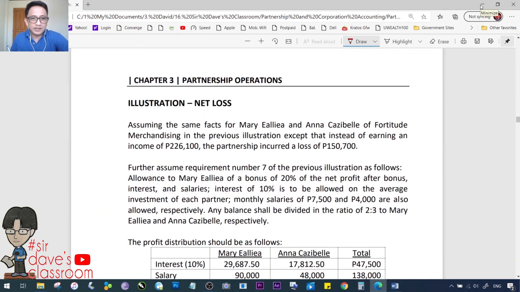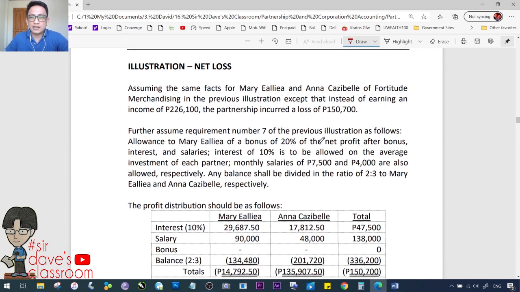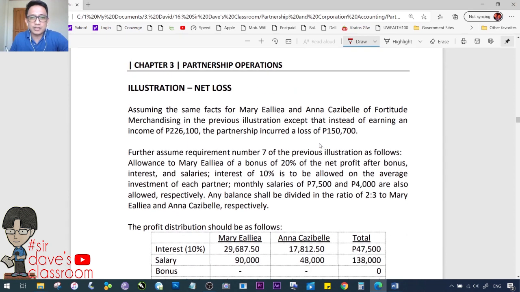Okay? Alright, second to the last section of our chapter 3, illustration net loss. Assuming the same facts for Mary Elia and Ana Casibel of Fortitude Merchandising in the previous illustration, so yung katatapos lang, except that instead of earning an income of 226,100, loss of 150,700 ang nangyari. Further, assume requirement number 7, tulad ng sabi natin, yung katatapos lang, as follows.